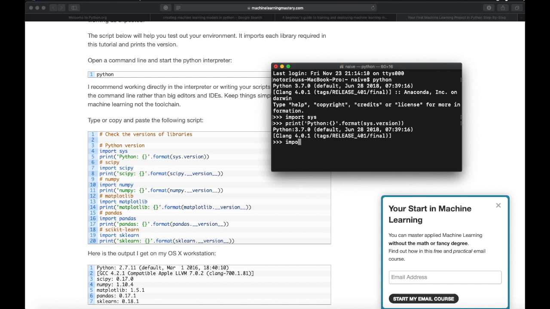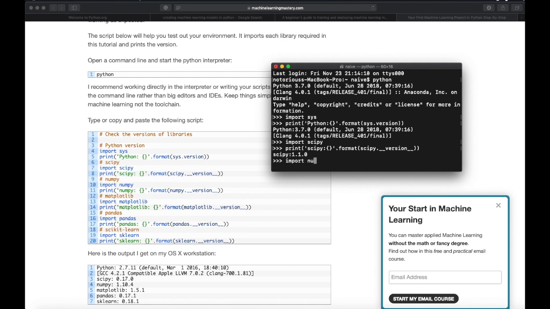And now let's import SciPy and check out the version of SciPy as well by doing print SciPy colon braces dot format, scipy.__version__, and let's close the braces, hit enter. SciPy 1.1.0, and we are ready to go.